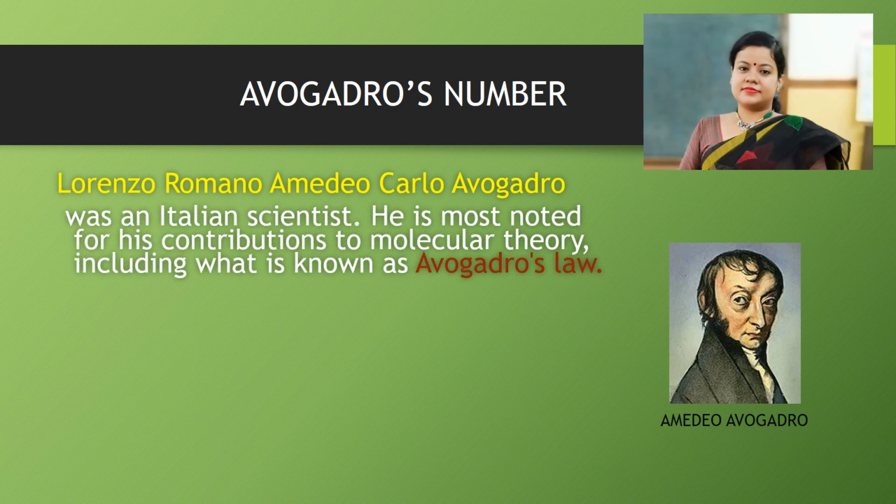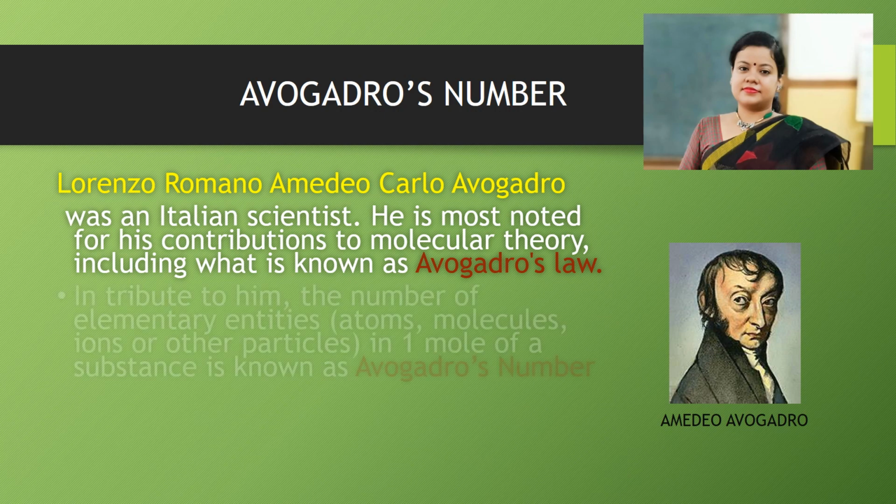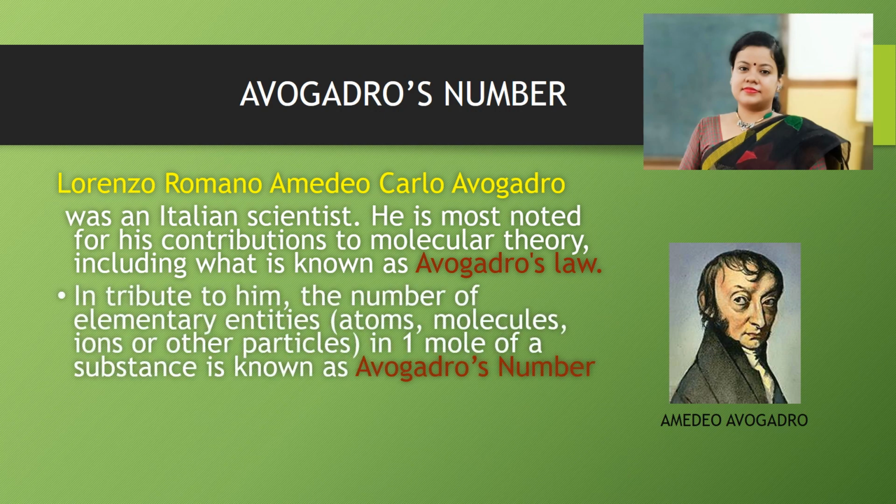He is most noted for his contributions to molecular theory, including what is known as Avogadro's law. Avogadro's law you will learn later. In tribute to him, the number of elementary entities, atoms, molecules, ions or other particles in 1 mole of substance is known as Avogadro's number.